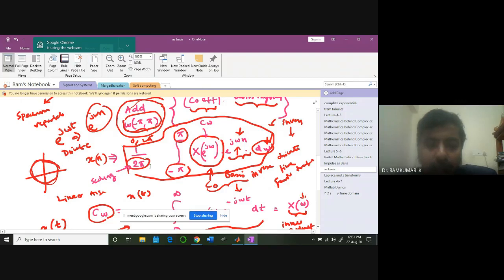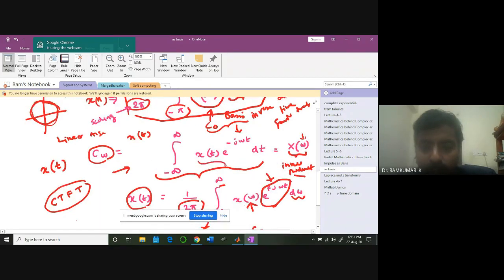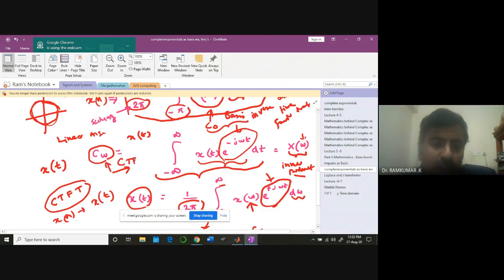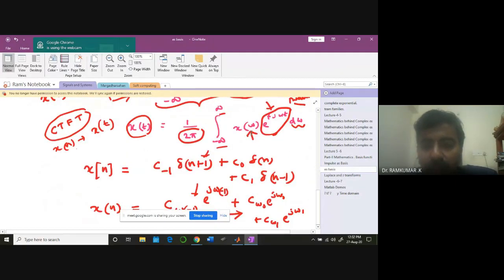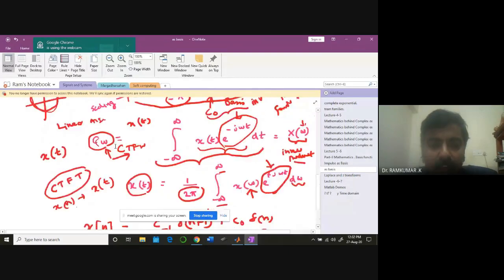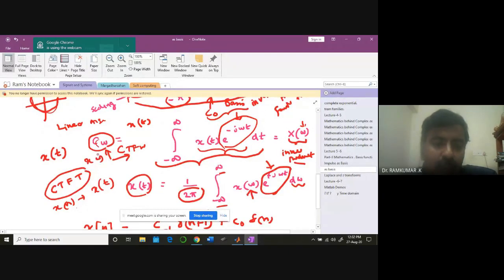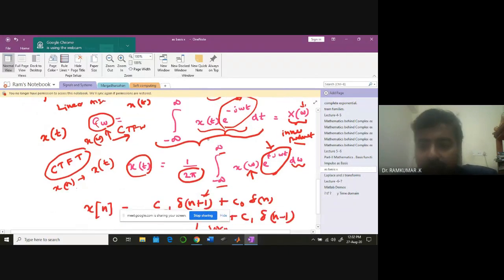In the same manner, I can do it for the continuous time Fourier transformation also. Instead of x of n, I take the continuous time signal x of t, multiply by e power minus j omega t, and I get c of omega. So these are the coefficients of the continuous time Fourier transformation. Once I get all the coefficients, instead of c of omega I will call it x of omega, and then integrating over all e power j omega t d omega, I get back my x of t. This is called the inverse continuous time Fourier transformation.